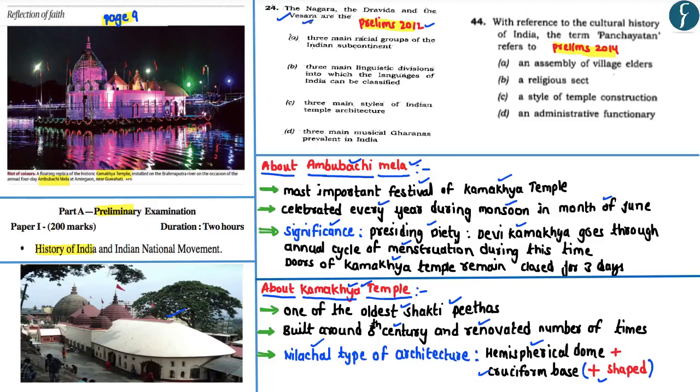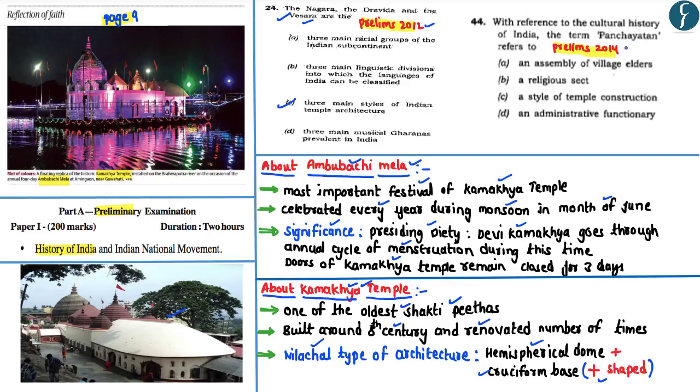It is to be noted that the Nagara, Dravida and Vesara are associated with the temple architecture, wherein the Nagara style of architecture is predominantly found in the northern part of India. The Dravida form of architecture is predominantly found in the southern part of India, whereas the Vesara type of architecture is predominantly found in the central Indian region as well as the Deccan Plateau. More importantly, the Vesara temple architecture is associated with the Chalukyan style of temple construction. So the answer to this particular question is C.